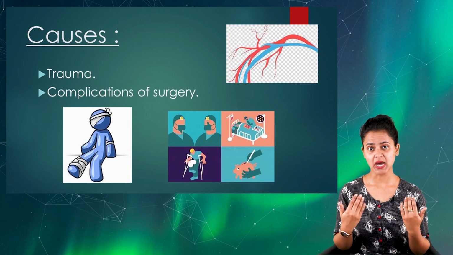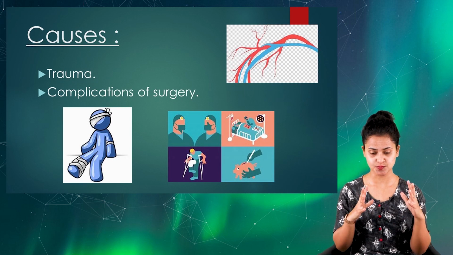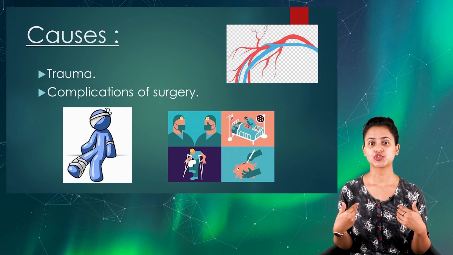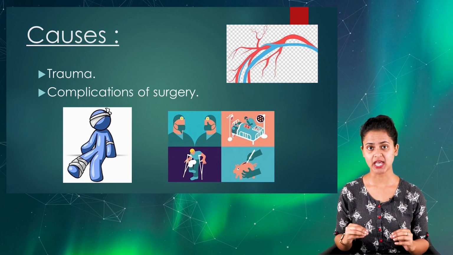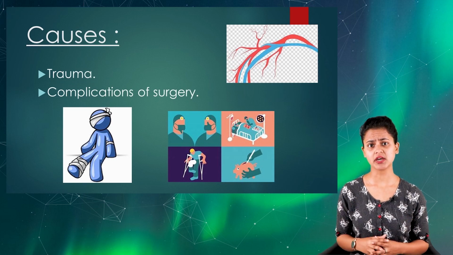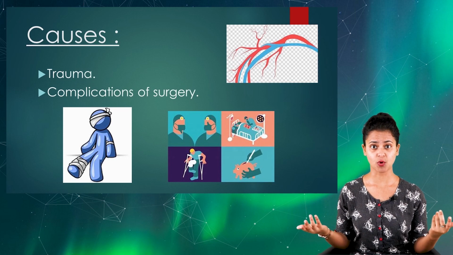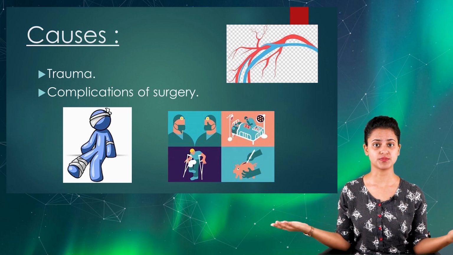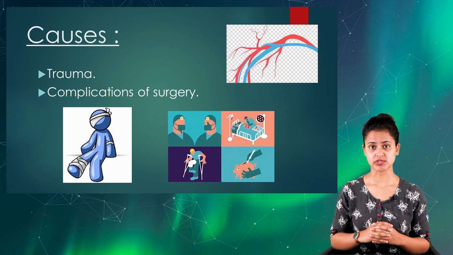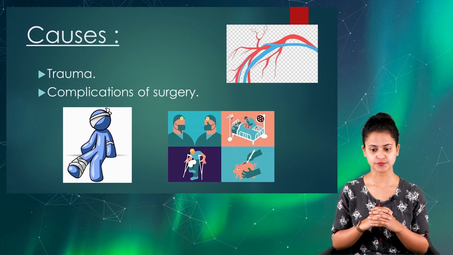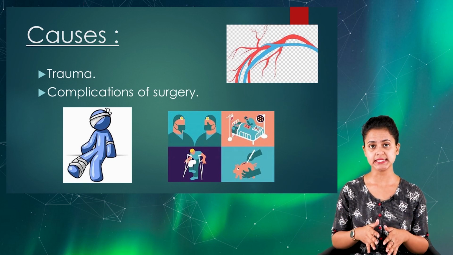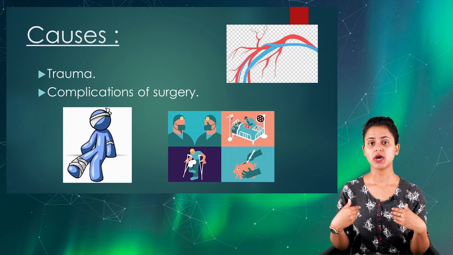The causes behind acute blood loss include traumatic injury, as I have mentioned. If the traumatic injury is severe enough to cause a very large amount of blood loss, only then may the person develop anemia. The next is complication of surgery.